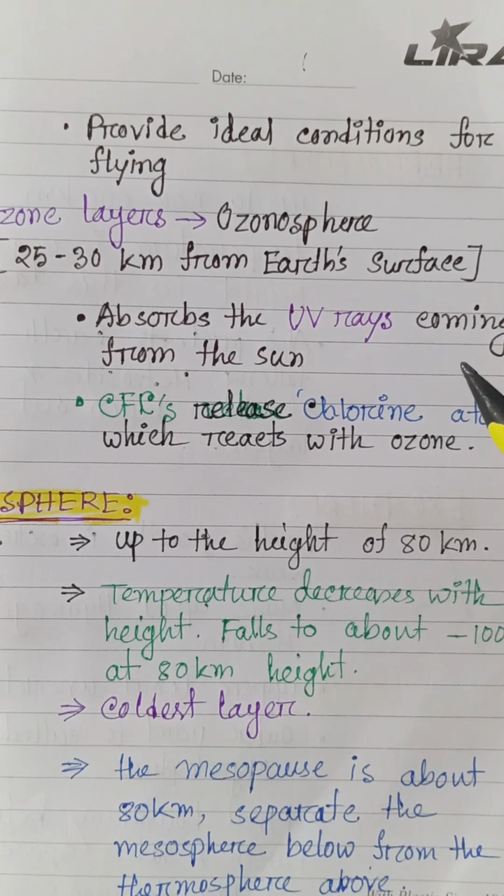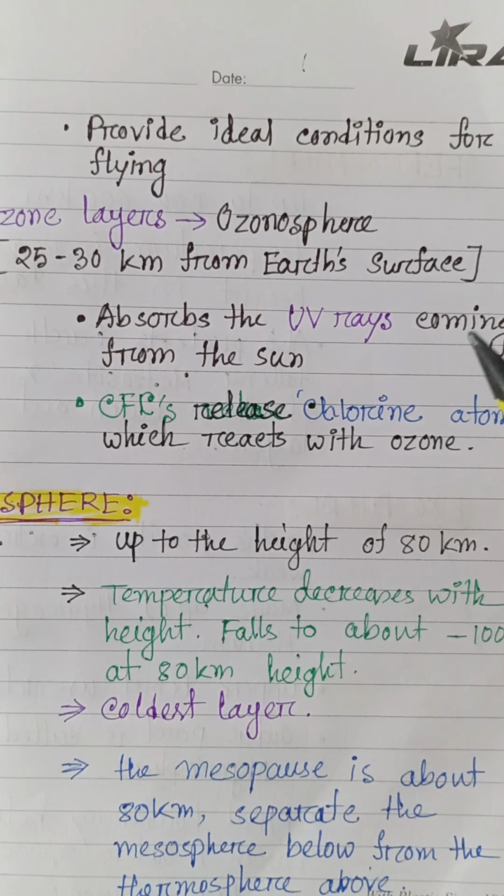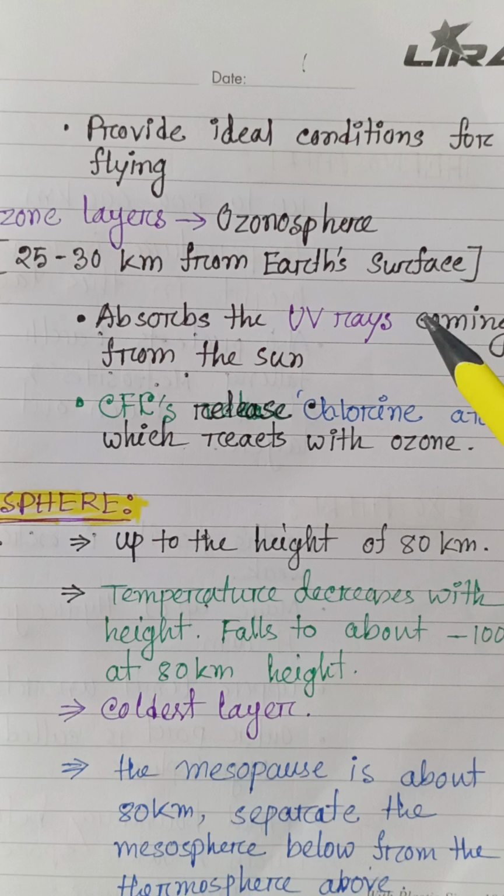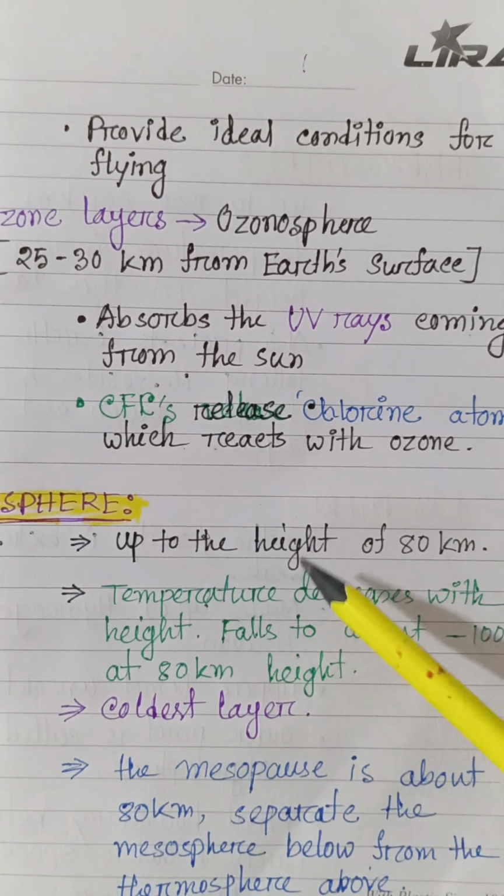The ozone layer acts as a protective shield, safeguarding life on Earth from the harmful effects of excessive ultraviolet radiation. Additionally, the stratosphere is a critical layer for air travel, as commercial airplanes fly within this region. Okay, then mesosphere.